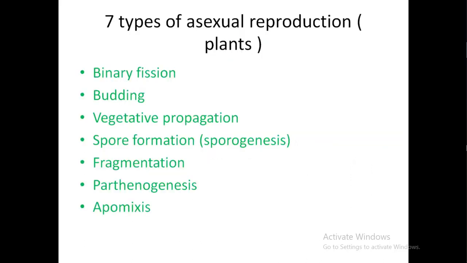Now we will learn 7 types of asexual reproduction in plants. First one is binary fission, second is budding, third one is vegetative propagation, fourth one is spore formation, fifth one is fragmentation, that is also known as dividation. Sixth is parthenogenesis, and seventh and last one is apomixis.